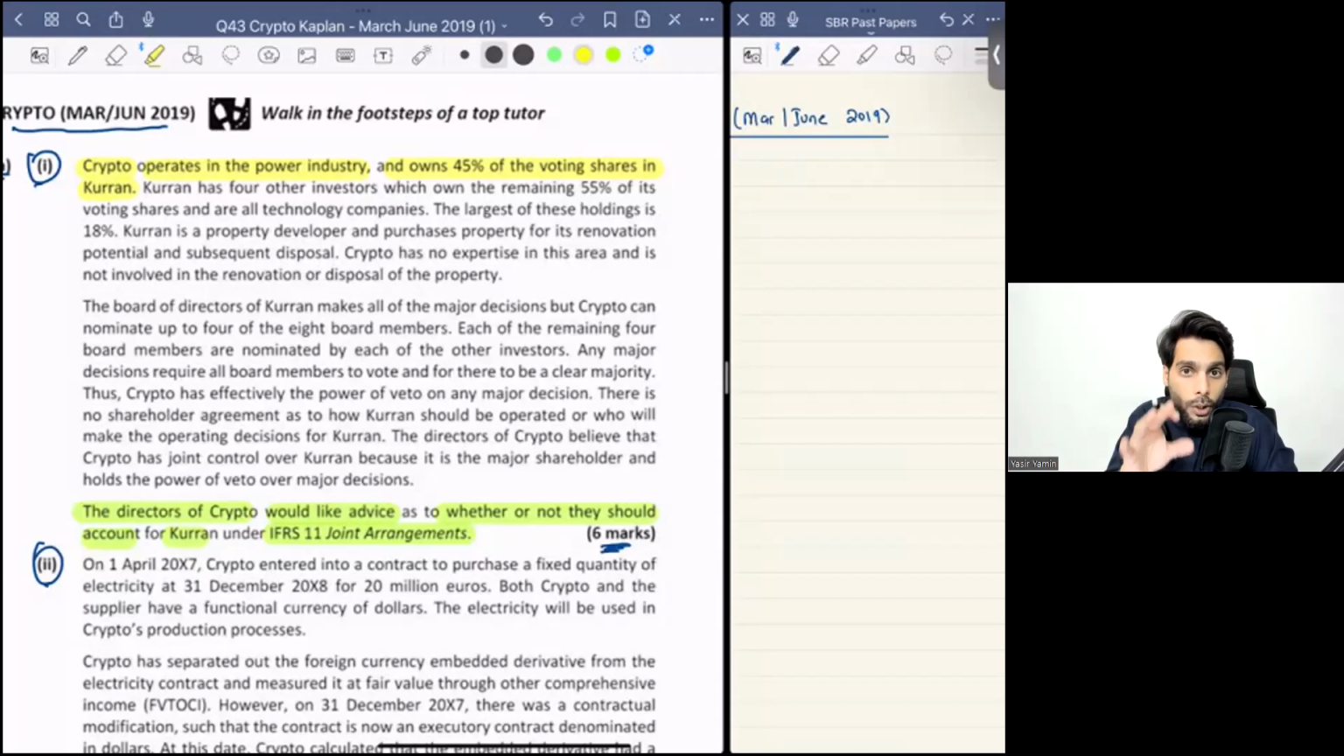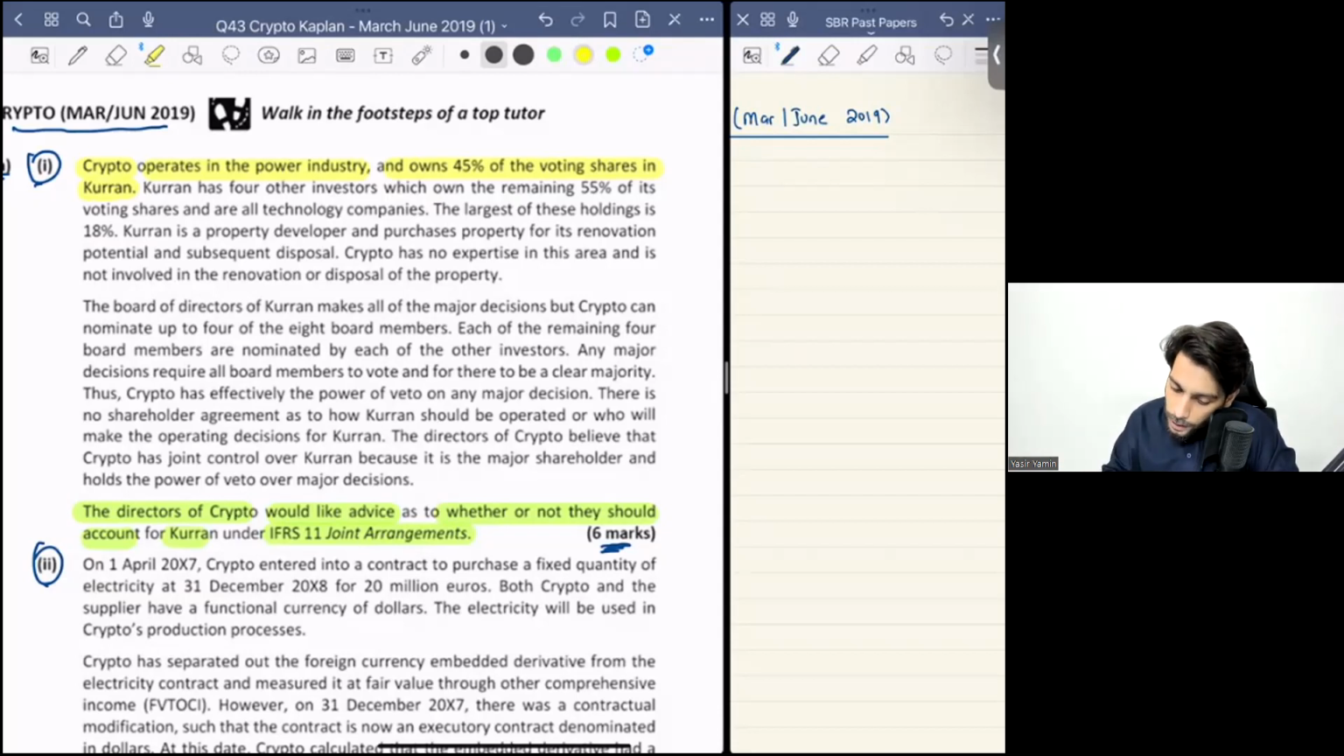Now remember, my friends, that if you have a 45% shareholding in an entity, the general presumption of having control is not met. Generally, according to IFRS 10, there is a presumption that if an entity has majority share capital or majority voting rights in a particular entity, then generally you have control. Obviously, there is a specific requirement under IFRS 10 to determine control. But yes, generally, majority shares give you control.